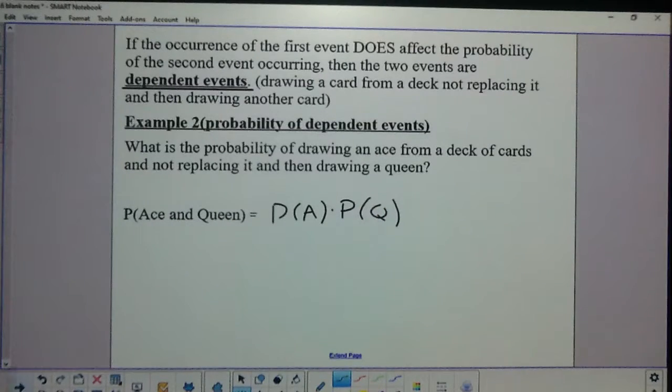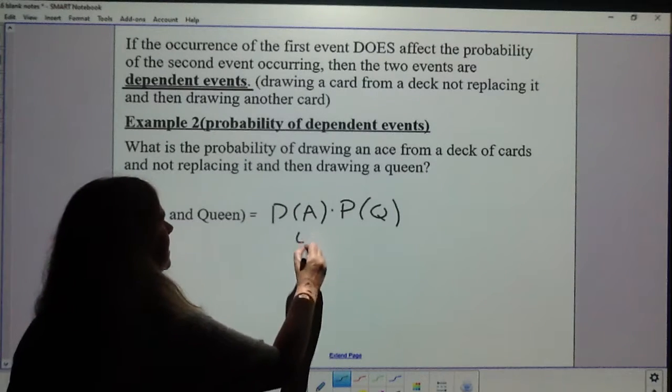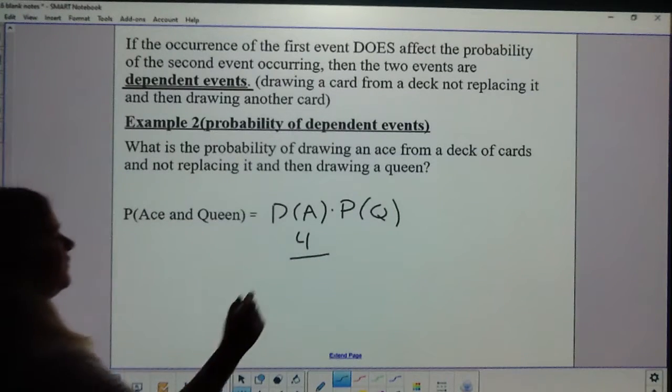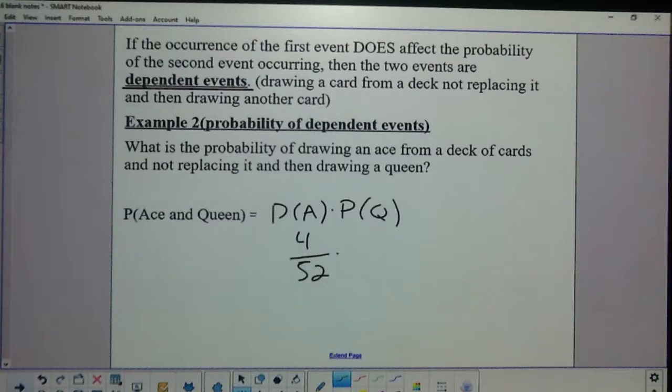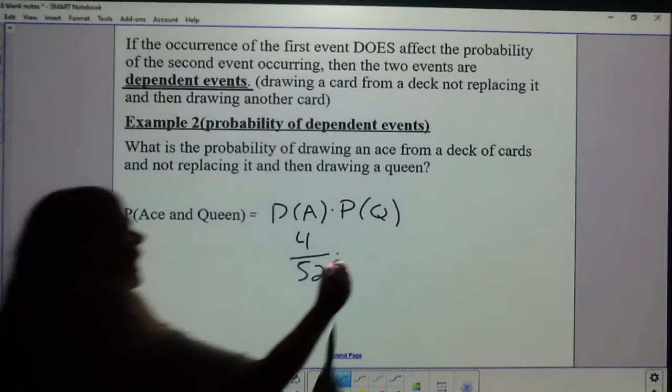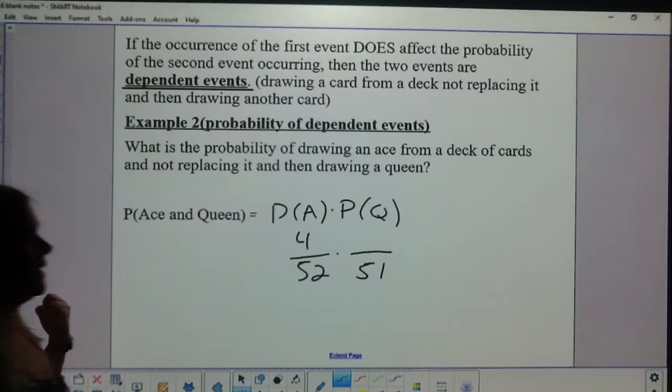So what's the probability of drawing an ace? Well, there are 4 aces in a deck of cards, and there are 52 cards in a deck. Now assume that first card is an ace. I drew an ace. Now, I don't have 52 cards in my deck, I have 51 cards in my deck.